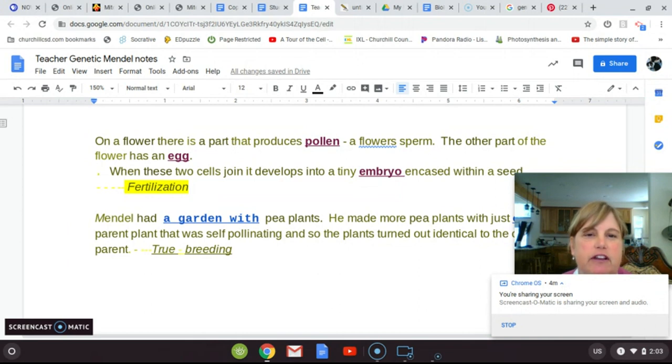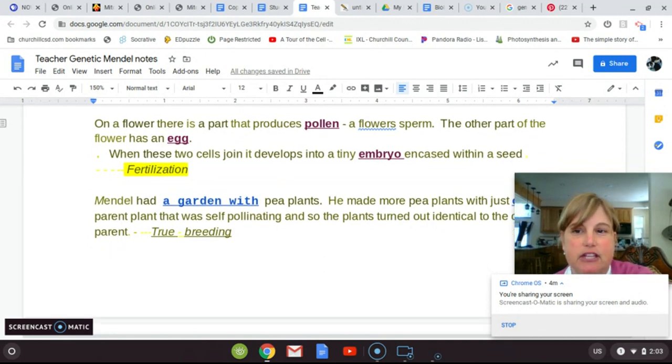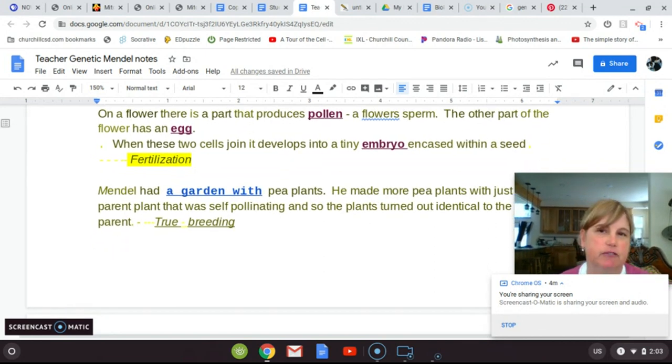On a flower, there is a part that produces pollen, and this pollen is basically a flower sperm. Then there's another part on the flower that has an egg. When these two cells join, your little pollen and your little egg, poof, you make a little embryo, which happens to be in a seed. And so you have fertilization. So we're just reviewing some of the plant basics.